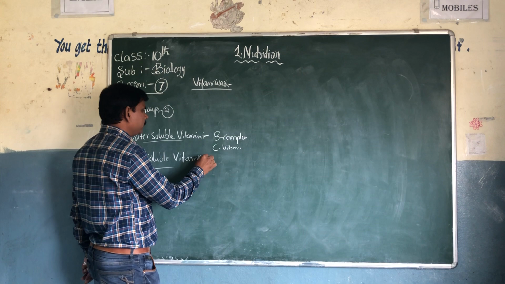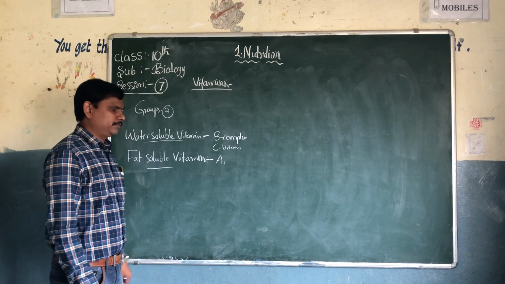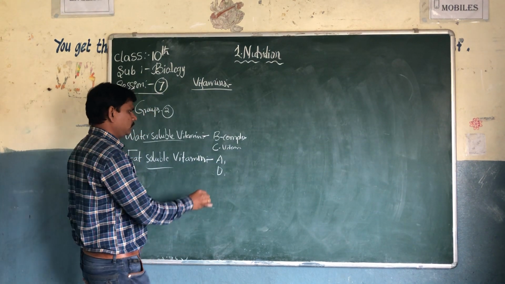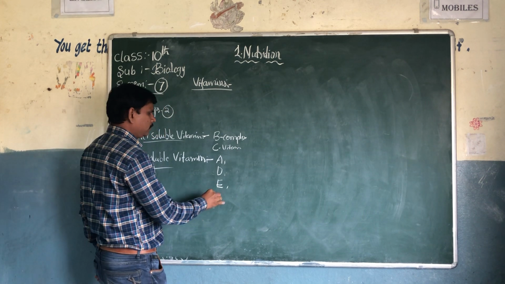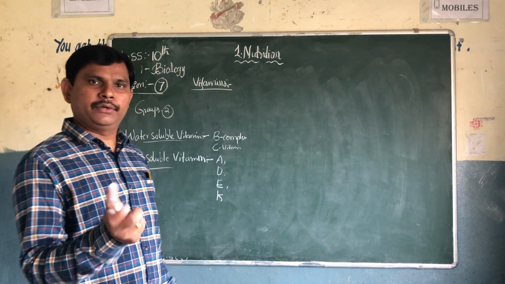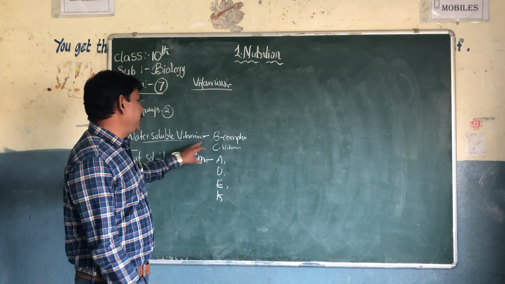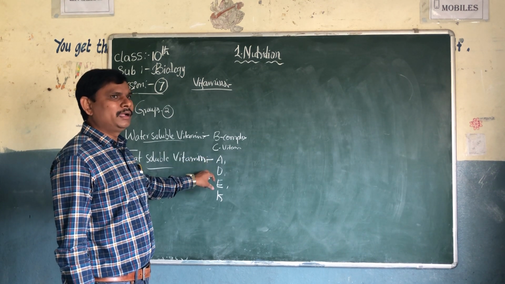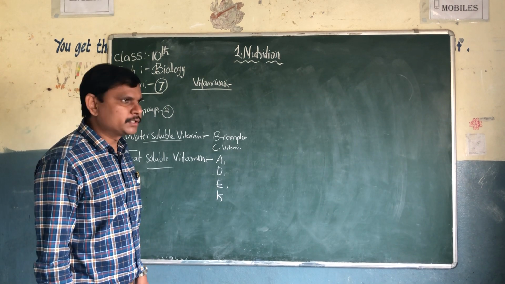What are fat soluble vitamins? A vitamin, retinol; D vitamin, calciferol; E vitamin, tocopherol; K vitamin, phylloquinone. These are new words for you, but they are important. It's easy to learn. B complex and C vitamin are water soluble vitamins. A, D, E, K are fat soluble vitamins.